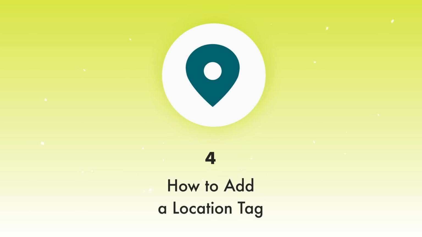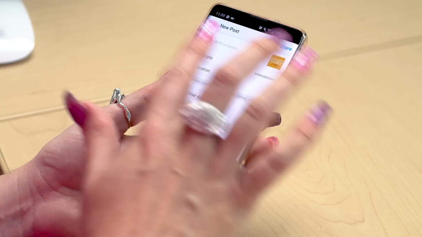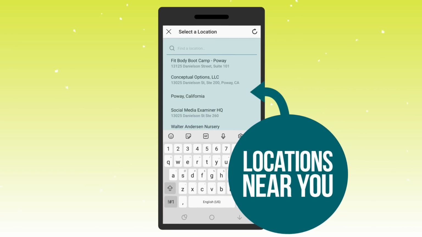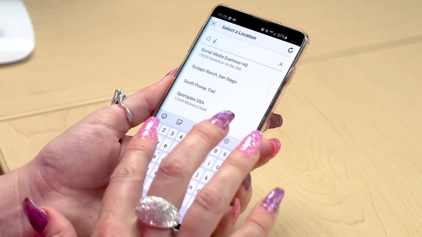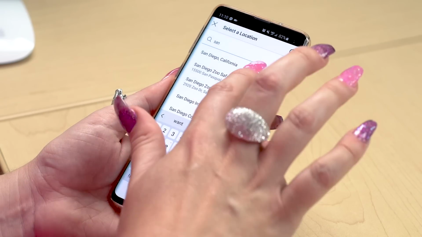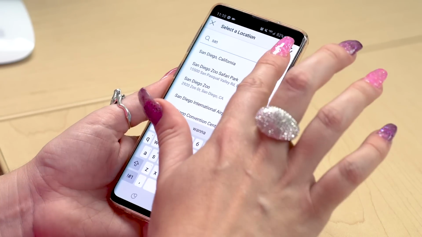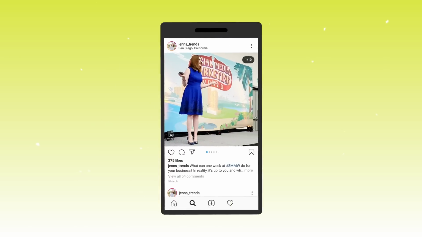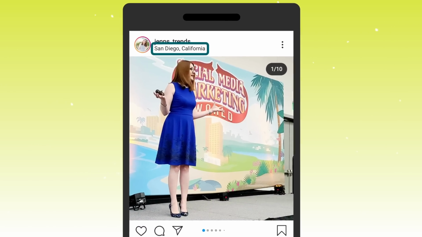Now that you understand how to tag accounts, let's talk about location tags. When you tap on tag location, the location options will default to what is close in and around you. If that's not the location you want to tag, simply start typing in the location you want and you will see a list of options that match appear. Select the location and you're all set. Once you upload your Instagram content, you will see that location appear right below your username. That's actually clickable. Someone can tap on that and navigate to search results for that location.